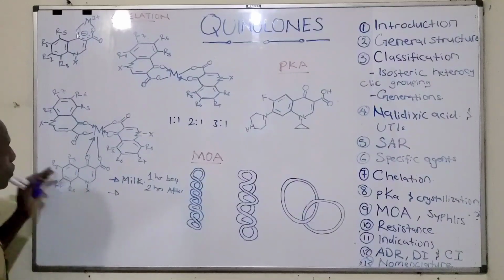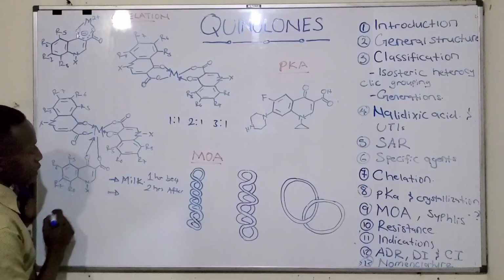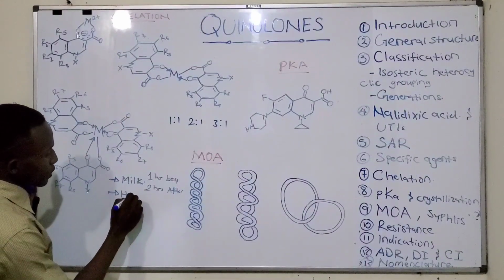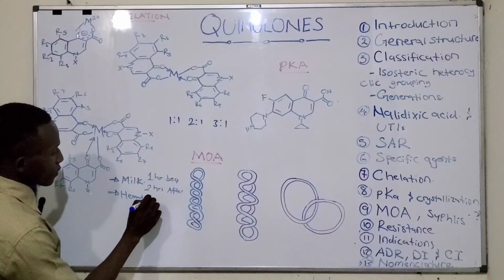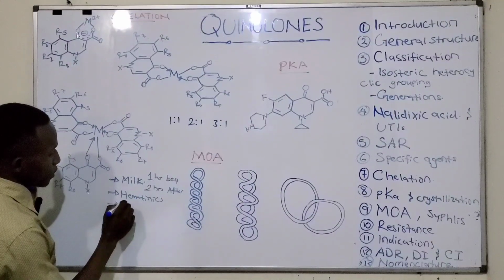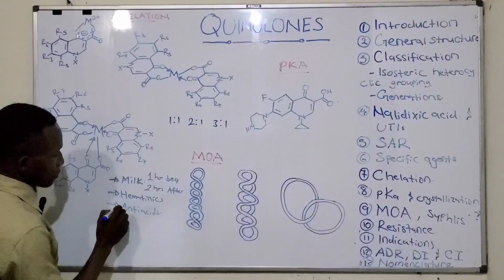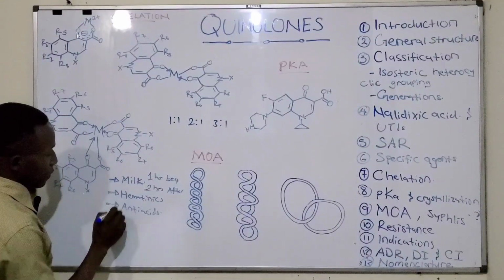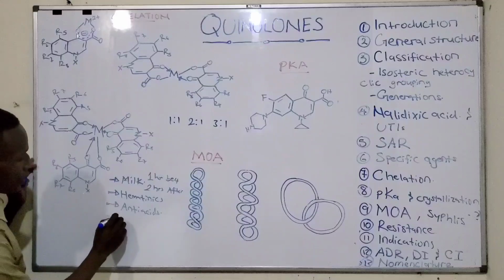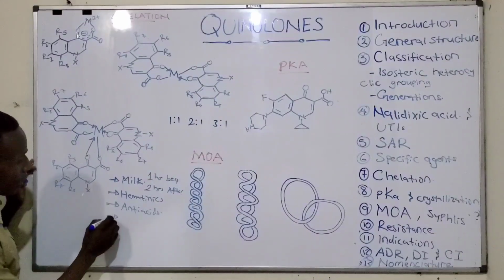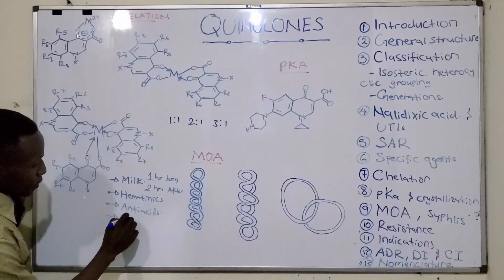The drug is also contraindicated with hematinics, also antacids, and the mineral supplements.